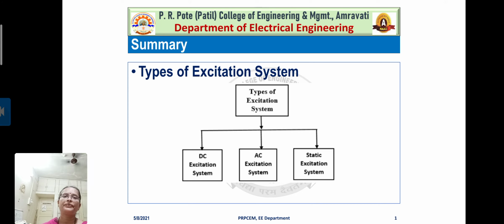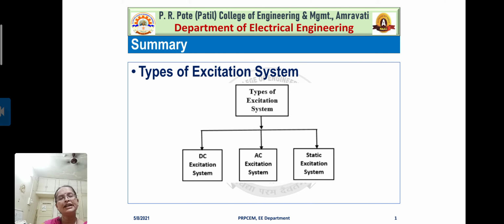So one can summarize. For today's session, we mainly discussed AC excitation systems. So far, in the previous session, we discussed the DC excitation system.